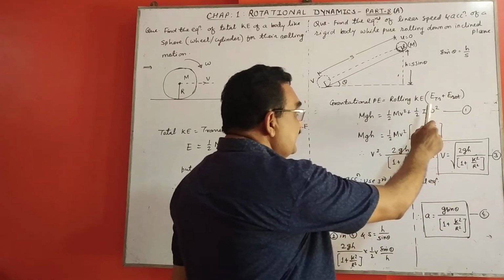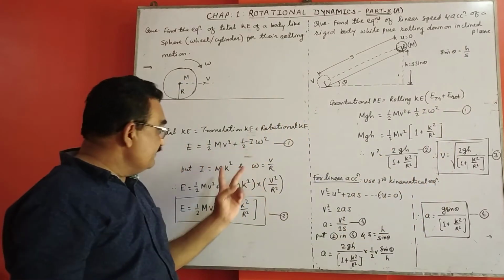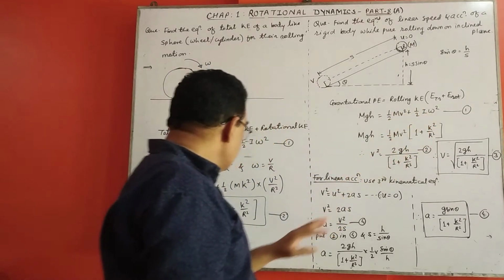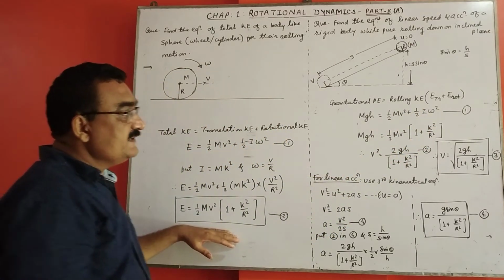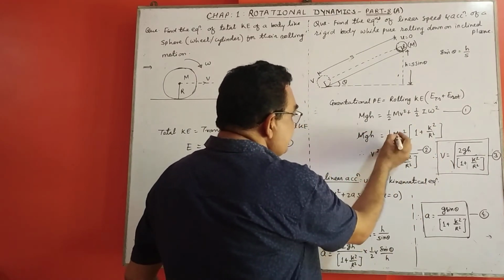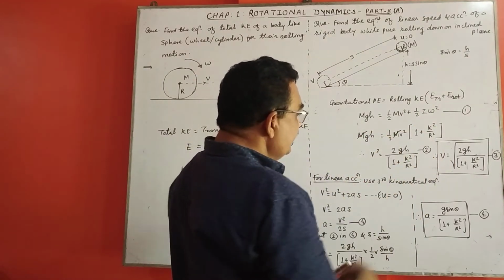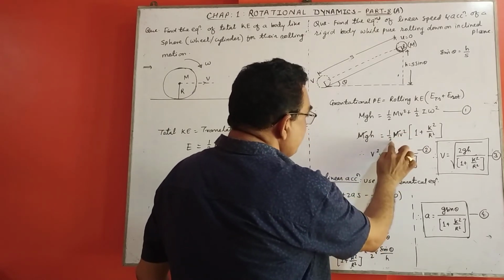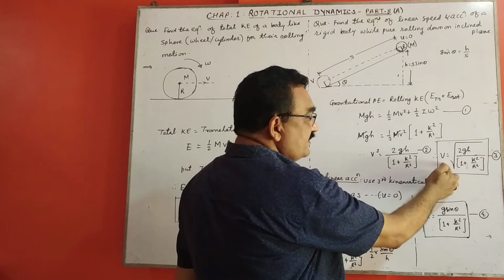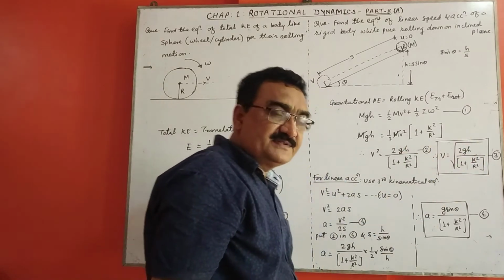Putting in the values, again use the same I is equal to mk square, omega is equal to v upon r. Putting these values, we get this equation of total energy, that is total kinetic energy. Now here m gets cancelled, then v square is equal to 2gh upon this bracket, then taking the square root gives the linear velocity.